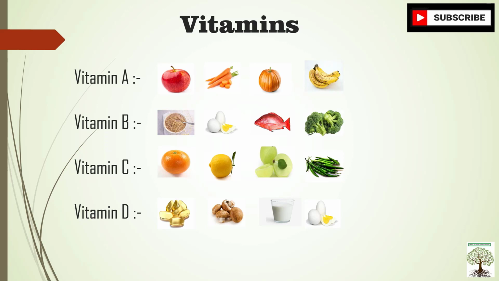Vitamin D. We get vitamin D from cod liver oil. The first picture is the cod liver oil tablets, that is fish oil. Cod liver oil, then mushrooms, milk, egg. These all food items contain vitamin D. And the function: it keeps the bones and teeth strong. We get vitamin D from the sun rays also. So that is vitamin D.